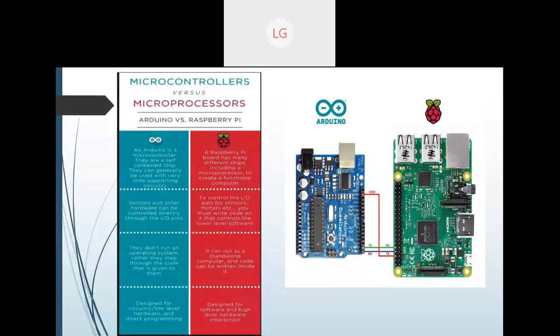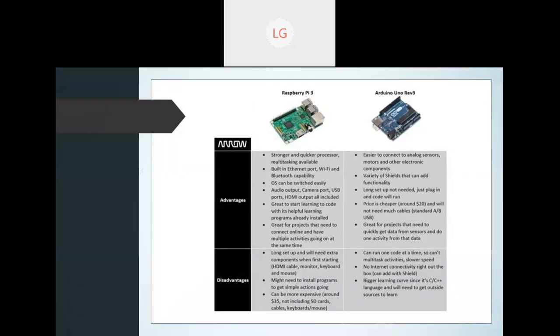Because I am going to share this PPT, if you are learning and want to learn more about IoT, you should know the basic difference between Raspberry Pi and Arduino. Here advantages and disadvantages are clearly written. You can see the costly disadvantages are there. Raspberry Pi can be more expensive also if you are using SD cards and the like.